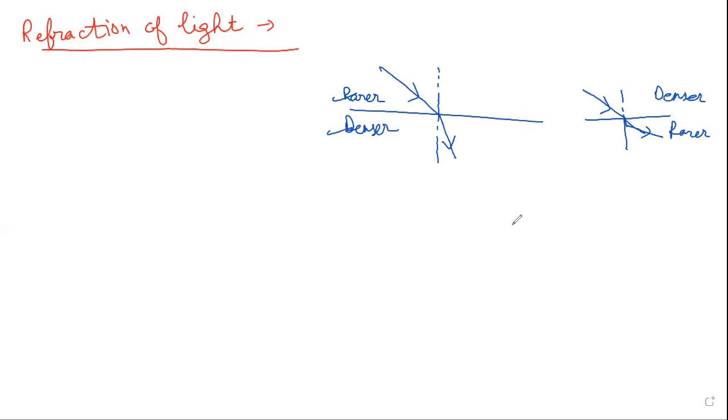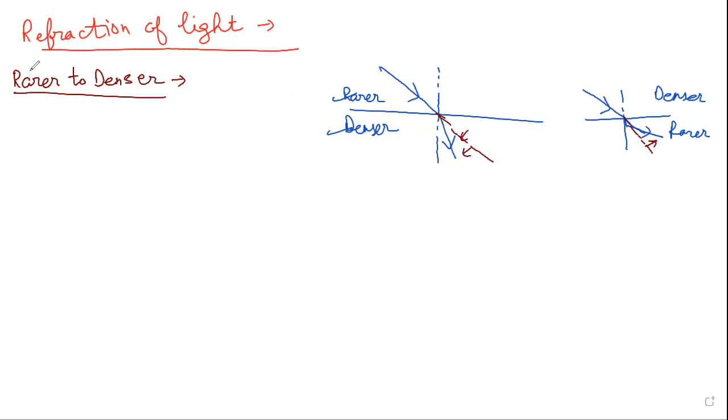So what happens when the ray of light moves from rarer to denser? Then you can see here it is bending towards the normal, right? If I draw a straight line, this was its straight path, but it is bending towards the normal. Same way, its straight path was like this, but it is bending away from the normal.